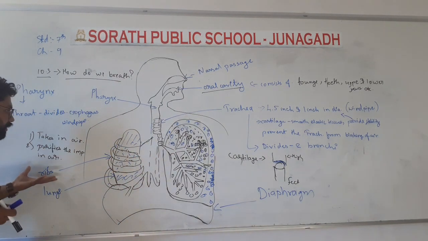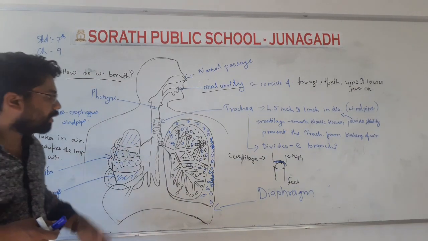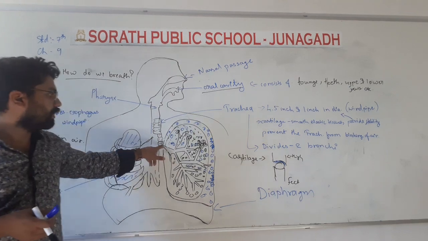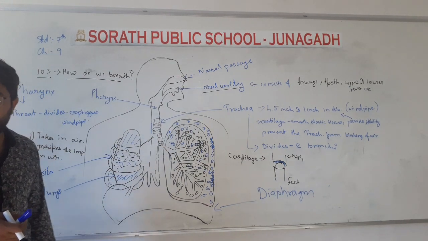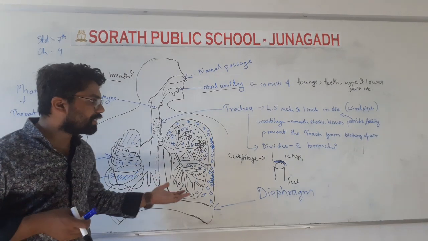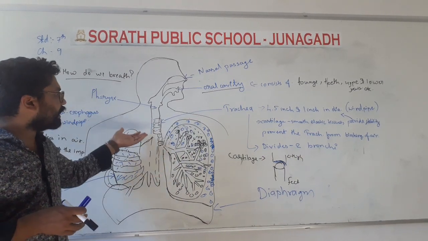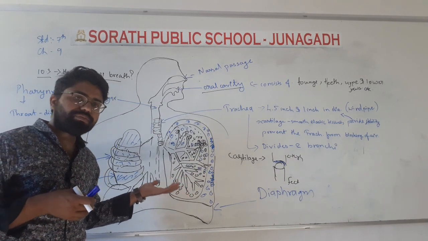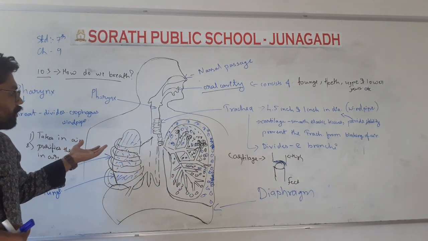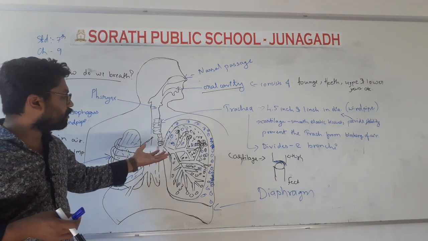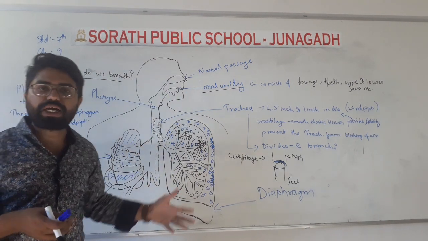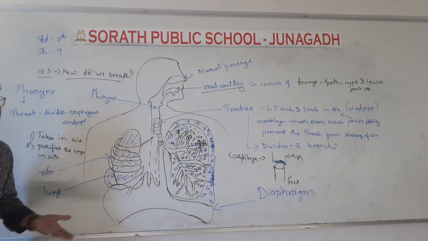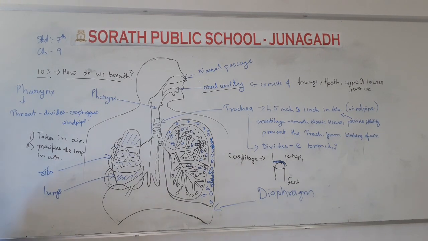That is known as the rib cage. It is made up of bones, okay. The heart is also present here. You can see there is the presence of a heart also. It is not drawn here, but you can just imagine, okay. And this trachea is also made up of cartilage, that is a smooth elastic tissue, okay. So this is the work of the trachea, and it also takes out the carbon dioxide that is produced in our body. So this is the simple way that we are breathing in our body.